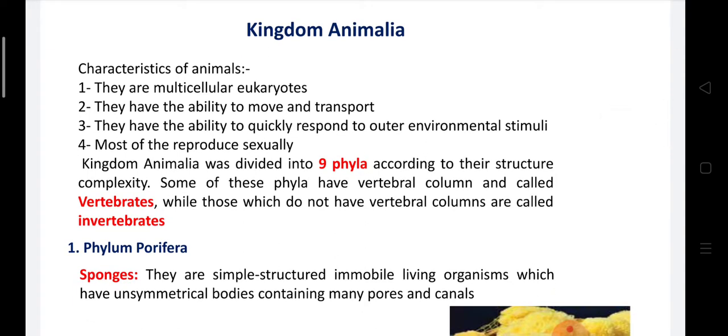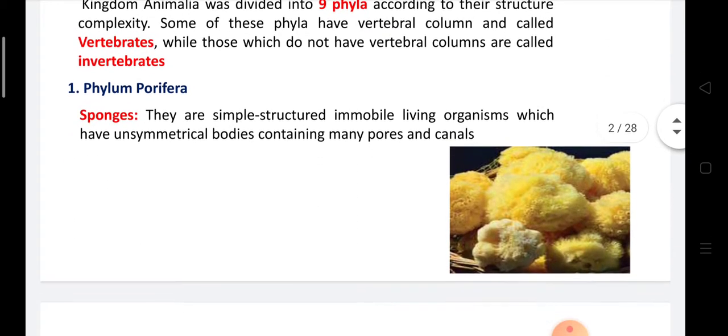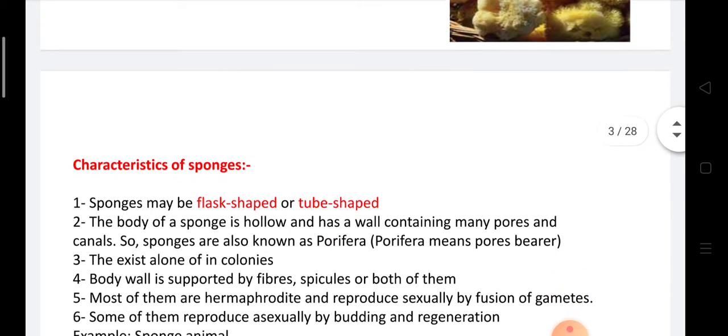Some of these phyla have a vertebral column and are called vertebrates, while those which do not have a vertebral column are called invertebrates. Phylum Porifera, or sponges. Sponges are animals with a simple structured body, immobile living organisms, and have unsymmetrical bodies containing many pores and canals.